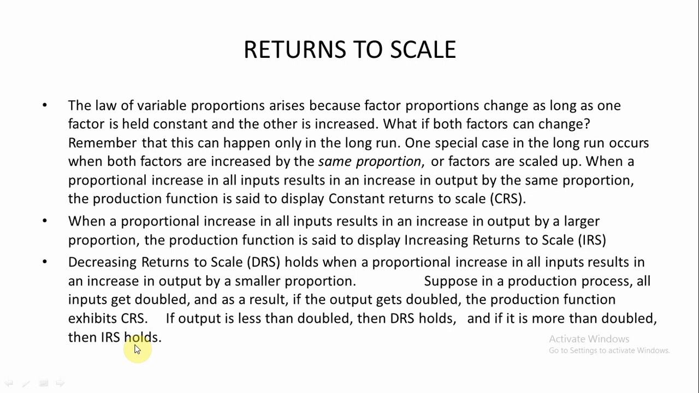So in this part we have learnt about the laws associated with the short run production function, that is the law of variable proportion, and in the long run production function, the returns to scale concept like constant returns to scale, increasing returns to scale, and diminishing returns to scale. So this is all for today in this part.